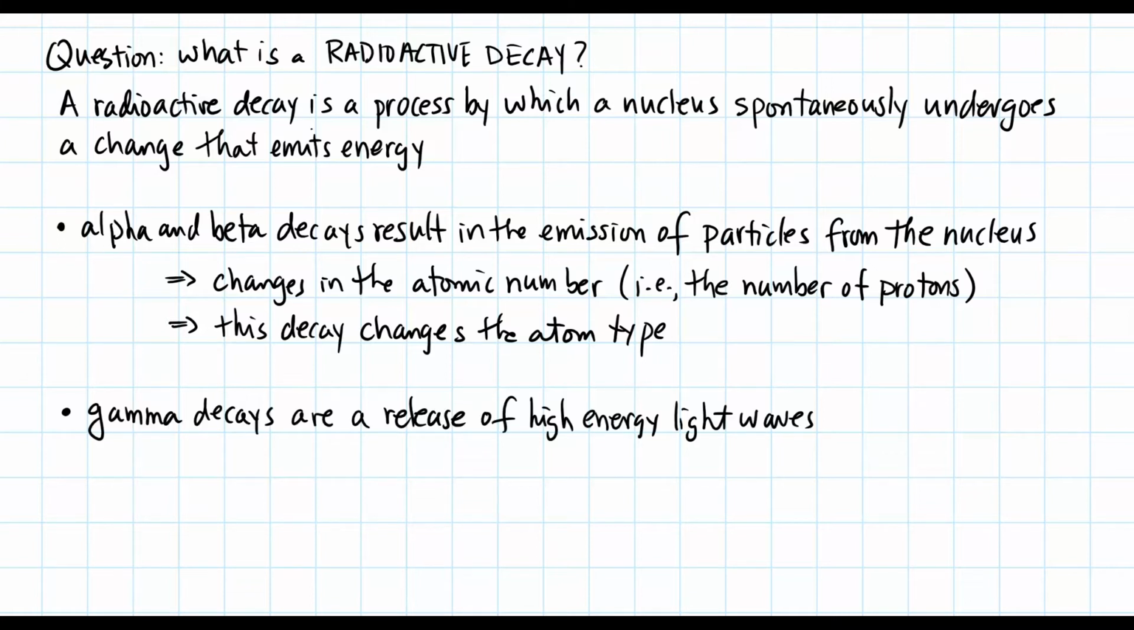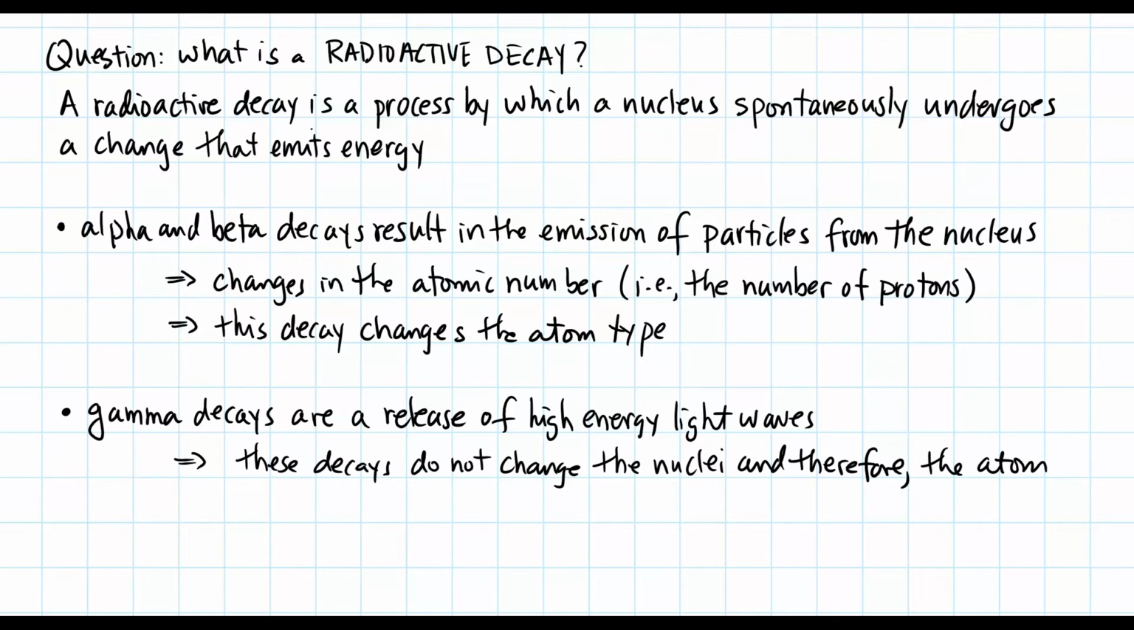Gamma rays are a release of high-energy light waves, and we already talked about light waves when we were dealing with the quantum atom. These decays do not change the nuclei, and therefore the atom does not change, whereas alpha and beta do change the atom. Now I want to go through the three decays: alpha, beta, gamma.